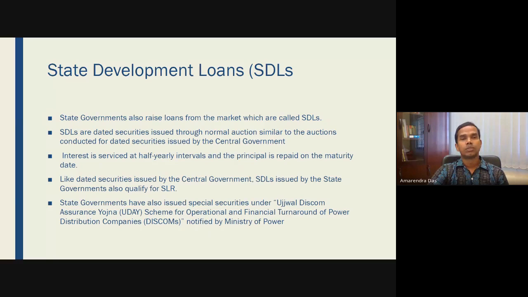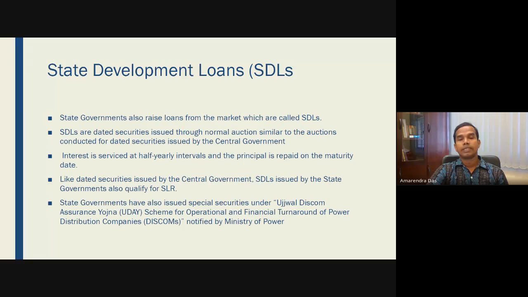Now the state governments also can raise loans by selling bonds, and we discussed that state governments can issue only long-term government securities, which are known as bonds or dated securities, or state development loans. Basically, all the state governments come in with an agreement with the RBI to do the transactions on behalf of the state governments.